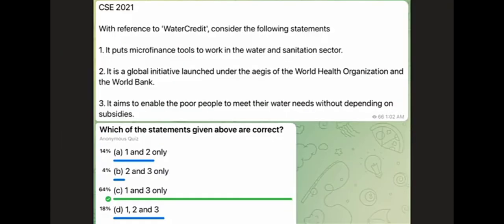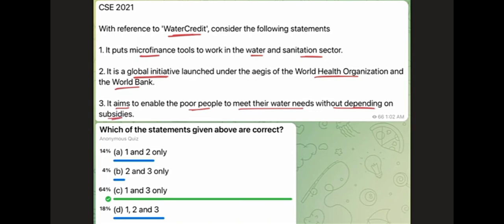The next question was, with reference to water credit, consider the following statements. It puts microfinance tools to work in the water and sanitation sector. All right. The second statement reads, it's a global initiative launched under the aegis of the WHO and the World Bank. All right. And the last statement was it aims to enable poor people to meet their water needs without depending on subsidies. Fine. If you see the options, we have 1 and 2, 2 and 3, 1 and 3, and 1, 2 and 3.